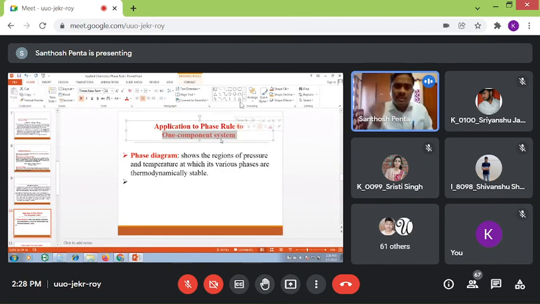In your examination, the question may come like this: define phase rule and explain the application of phase rule to water system. This is a straightforward question. Or otherwise, define phase rule and explain the application of phase rule to one component system. One component system is nothing but the water system. So by default, you are required to write this whole story in your examination.